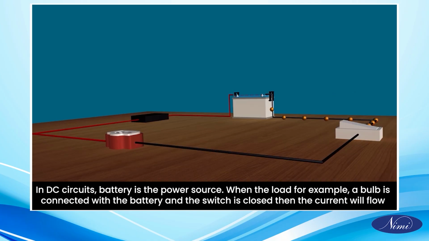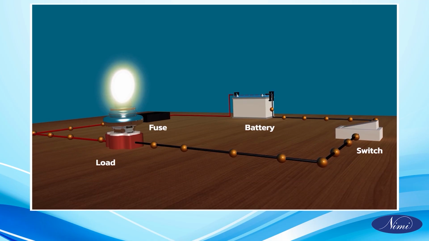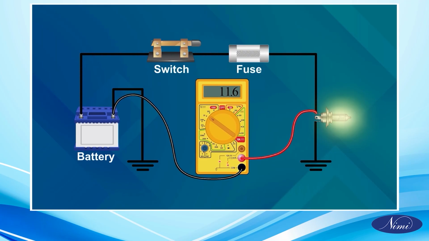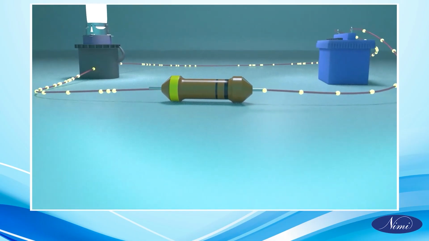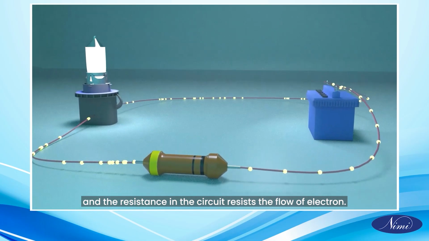In DC circuits, battery is the power source. When the load, for example, a bulb, is connected with a battery and the switch is closed, then the current will flow. Voltage is the force which moves the electron around the circuit, and the resistance in the circuit resists the flow of electron.